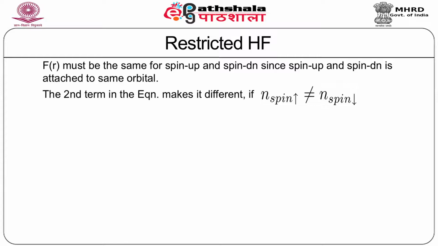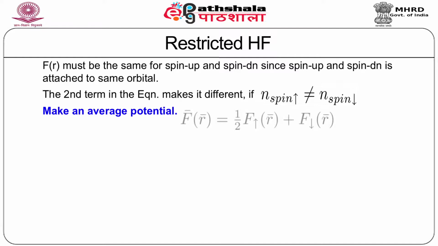That means the number of up spin electrons is different from the number of down spin electrons. One thus needs to make an average potential, which is shown here and which is given by this F bar, which is nothing but half of F up plus F down.